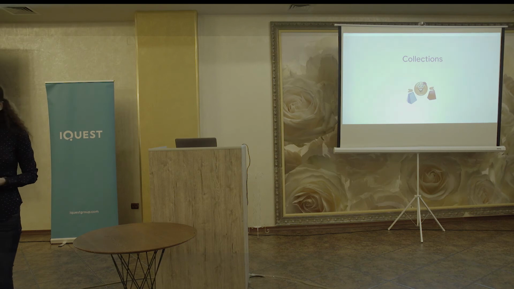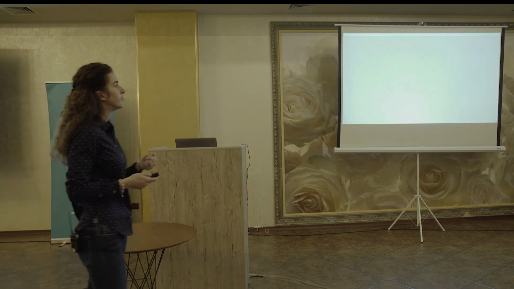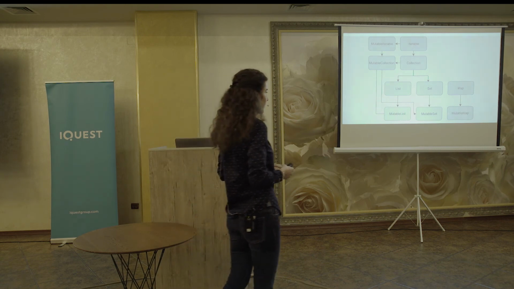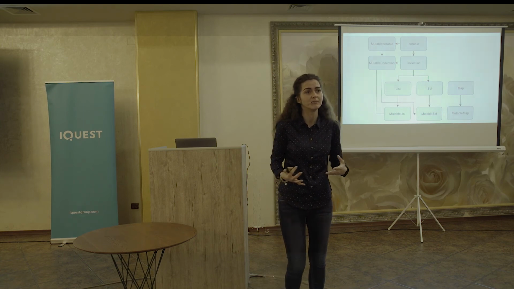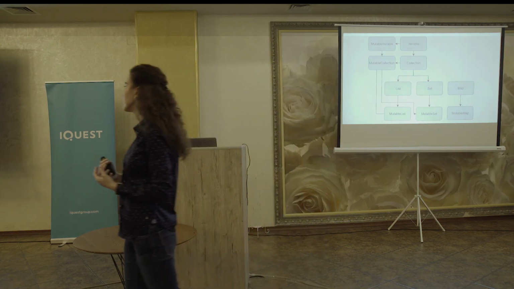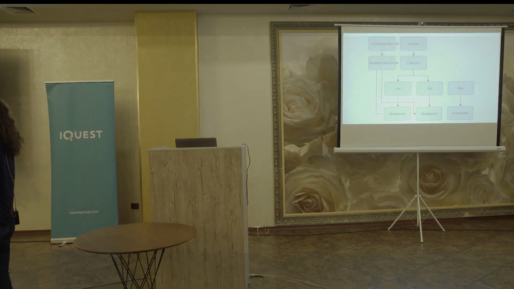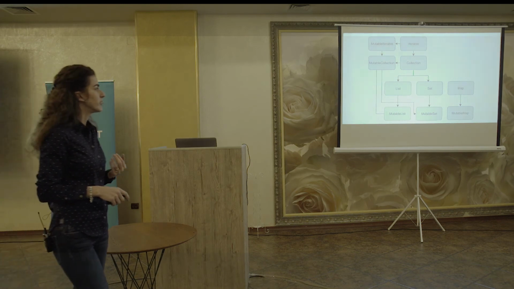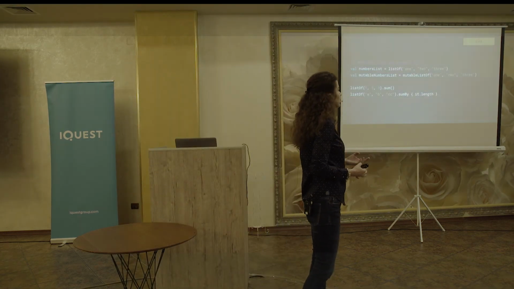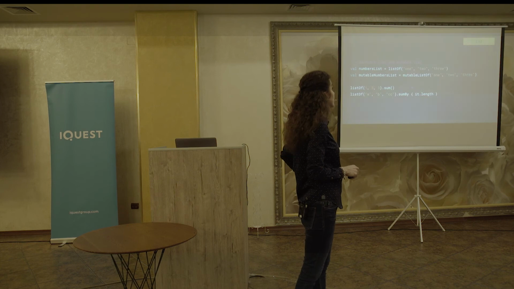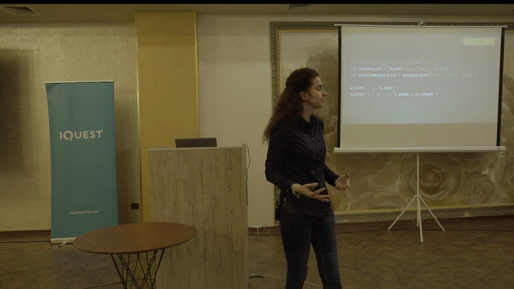Collections. In Kotlin, we have a limited set of collections. We have list, set, and map. By default, they are immutable. So in Kotlin, we have a lot of immutable components and variables and functions. If we want to get a mutable version, I mean a collection on which we are able to change something, we will use the mutable option of them. So we have MutableList, MutableSet, and MutableMap. In terms of writing code, we have the listOf function, which will create an immutable list, and mutableListOf, which will create a mutable list.